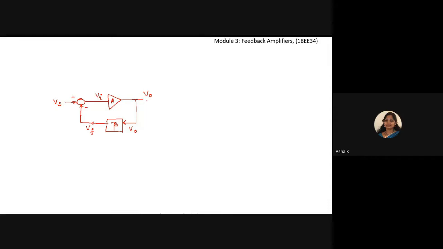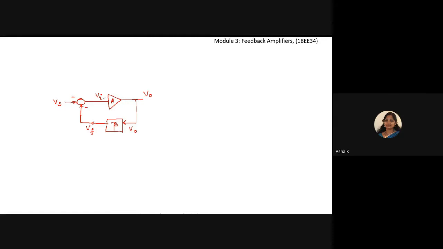So we have output voltage Vo, a portion of which is connected as an input to the feedback network with feedback factor beta. Vf is the output of the feedback network, and it is connected to the mixer network. The supply voltage, which is the input voltage to the feedback amplifier, is shown in this diagram.